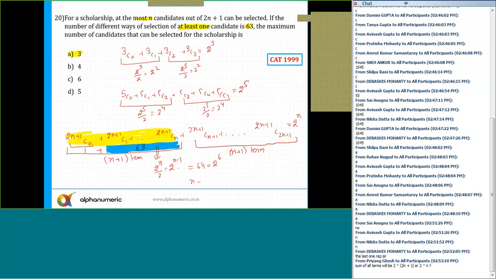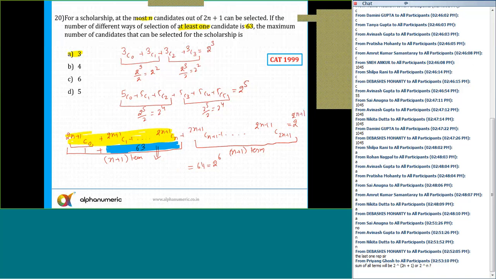The question is, the maximum number of candidates that can be selected for the scholarship is, okay, Priyank is saying sum of all terms will be, yes, yes. I wrote this wrong. Let me make a correction. This here it has to be, just a minute. Let me take an eraser. Yes. This is, yeah. This is what? 2 raised to power n minus 1.